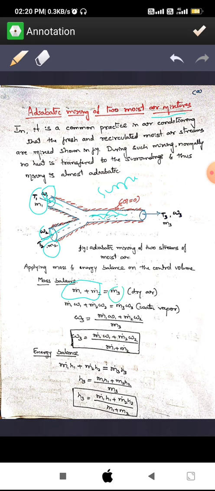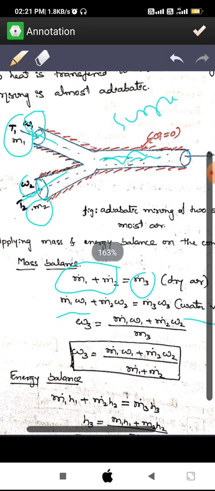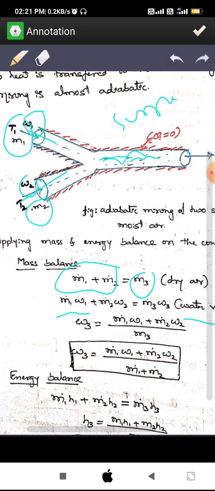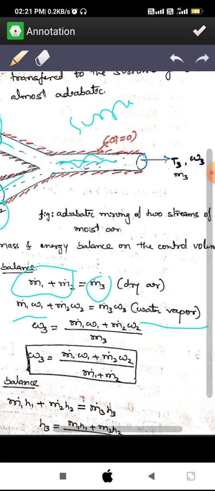Now take the moisture content or water vapor content at the inlet side. m1 is the mass flow rate and omega 1 is the moisture content at inlet. Similarly at the second pipe, the circulated air, m2 and omega 2, and m3 and omega 3 is the mixture of these two which is coming outside the system. Now I need the water vapor content of the mixture, that is omega 3, the specific humidity.